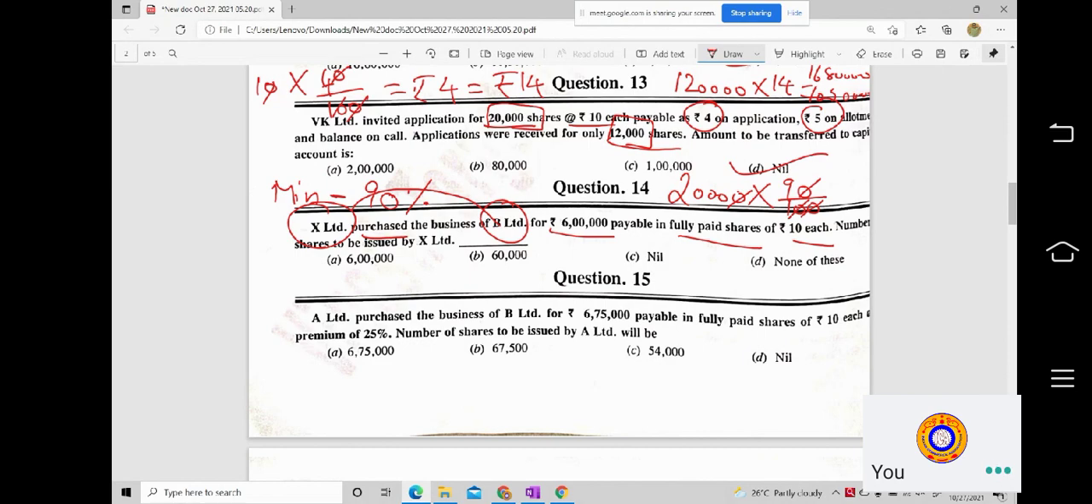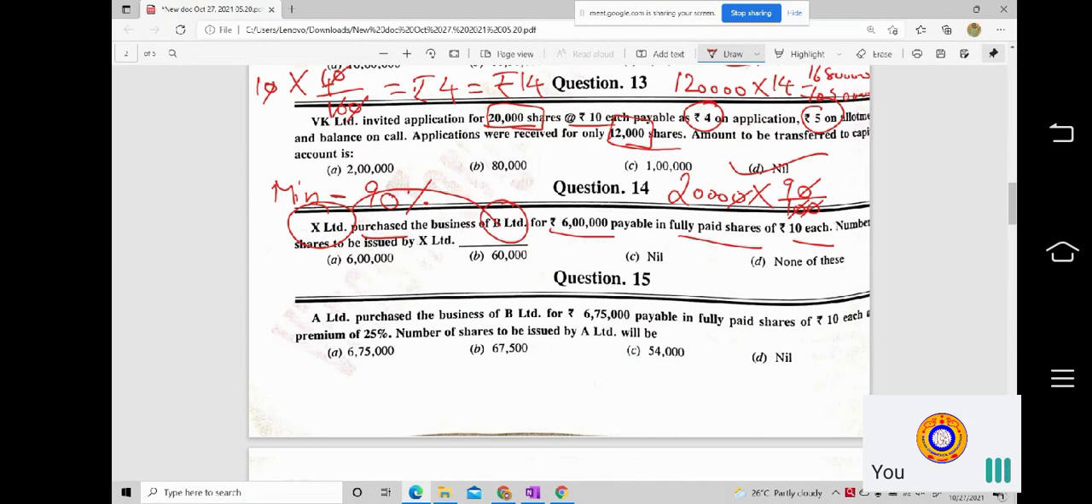So it is the concept of purchase consideration, that is, issue of shares on a consideration basis other than cash. The second category. So shares have been issued for a consideration other than cash. It is said very clearly, you have purchased a business for rupees 6 lakhs, which has to be paid in fully paid shares of rupees 10 each. It is not said whether it is at par or premium. So when nothing is mentioned, it is at par only.